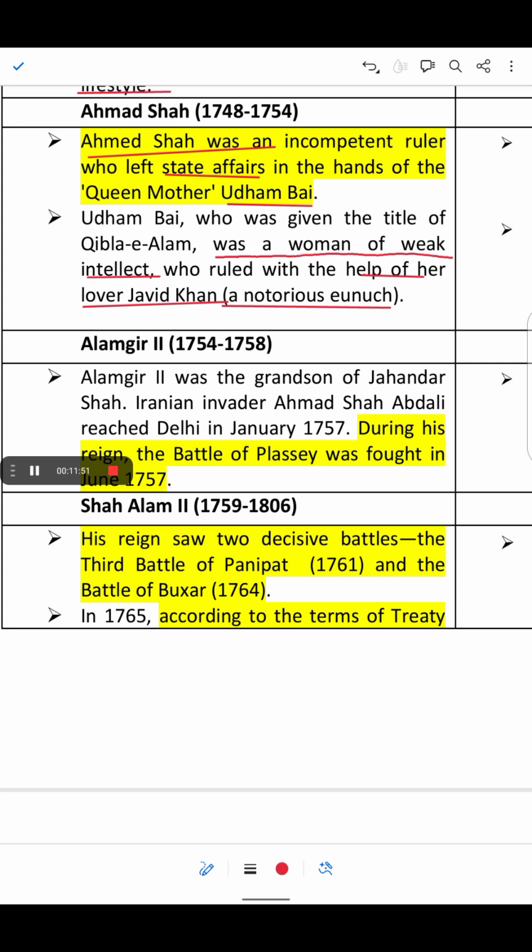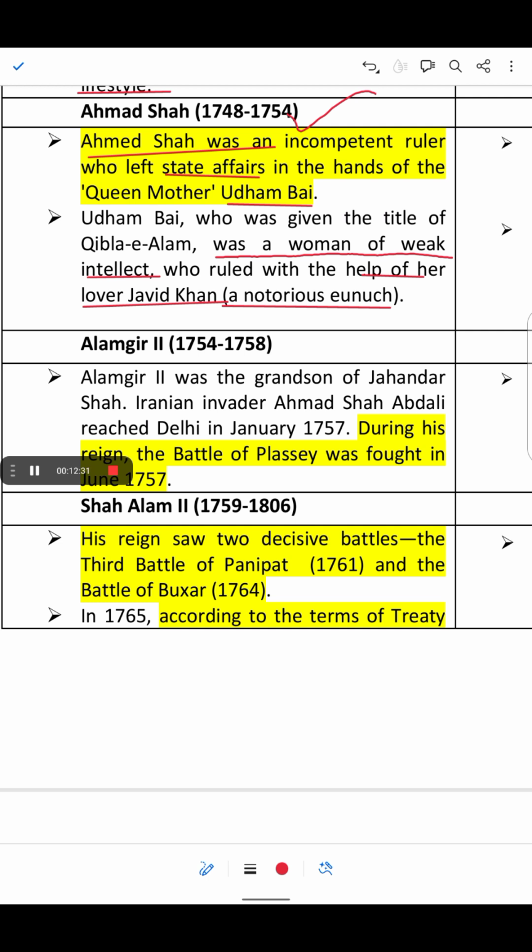During the reign of Ahmad Shah, there was a huge decline of the Mughal Empire because he was a very incompetent ruler. During his reign, invasions from the northwest happened, corruption happened, and there were lots of internal conflicts. And he was under the control of Udham Bai and her lover Javed Khan. And Udham Bai was also called Qibla-e-Alam, and her dominance over Ahmad Shah weakened the Mughal Empire.